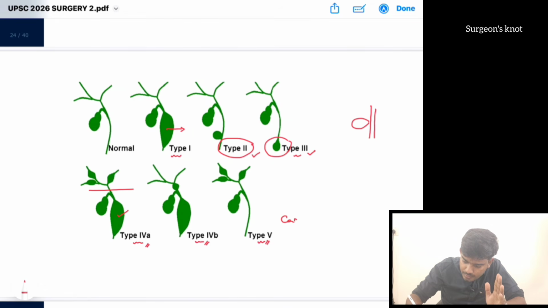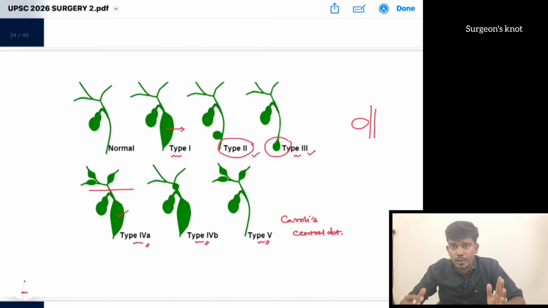It is also called Caroli's disease. Also, in CT, the central dot sign is suggestive of this Caroli's disease. Okay, so the treatment option is that we have to excise the cyst, remove it, and then maintain the drainage. That is the management. So radical excision and adequate drainage is the management.